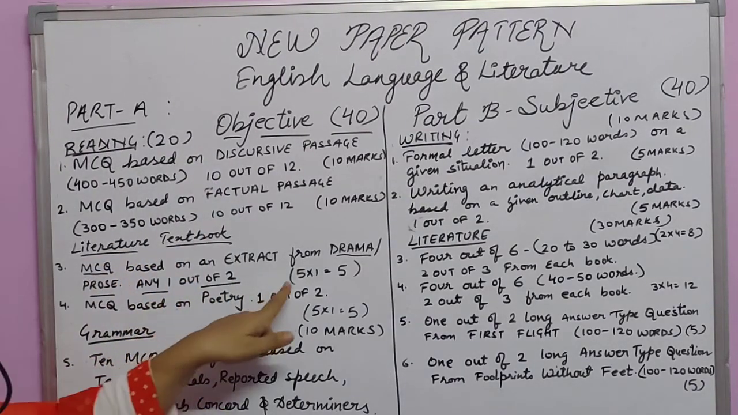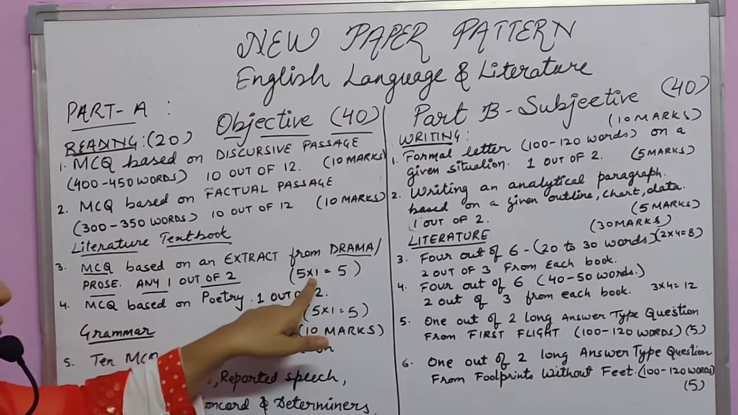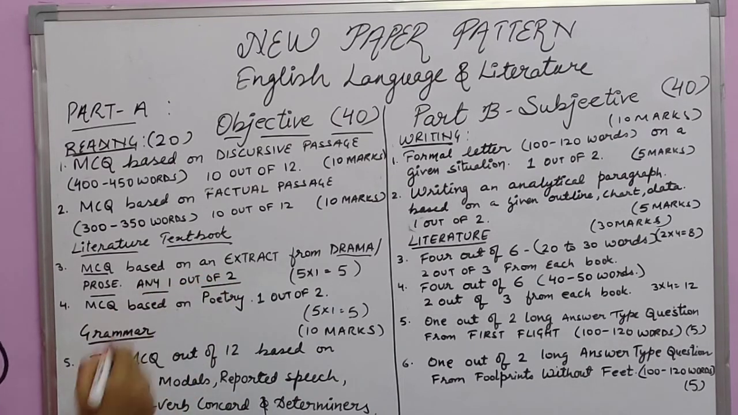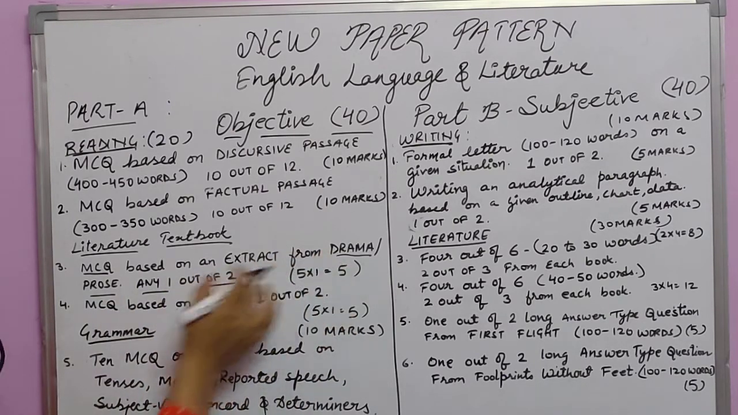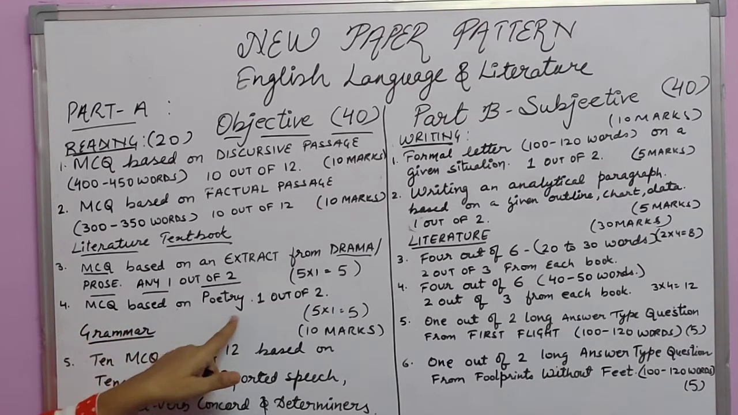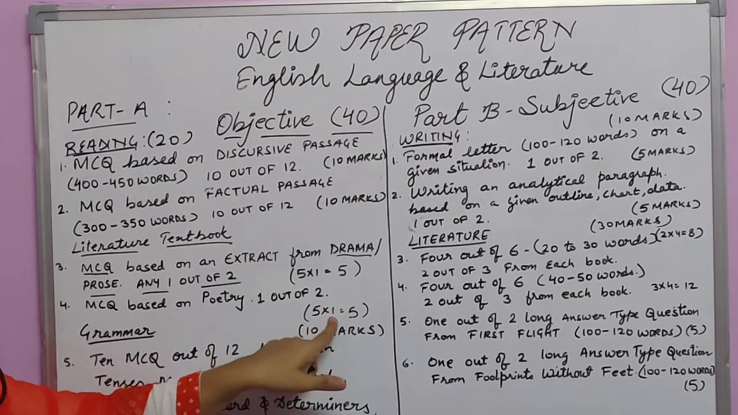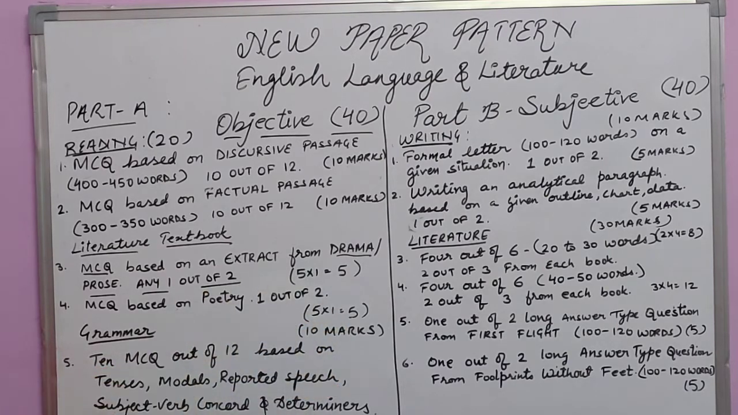And how many questions will be there in 1? 5, 1 mark each, so it will be 5 marks. So any one extract out of 2 you will attempt for 5 marks based on drama or prose. Question number 4, again a multiple choice question based on poetry. 1 out of 2. Again 5 multiplied by 1, means 1 mark each. 5 questions, 5 marks.